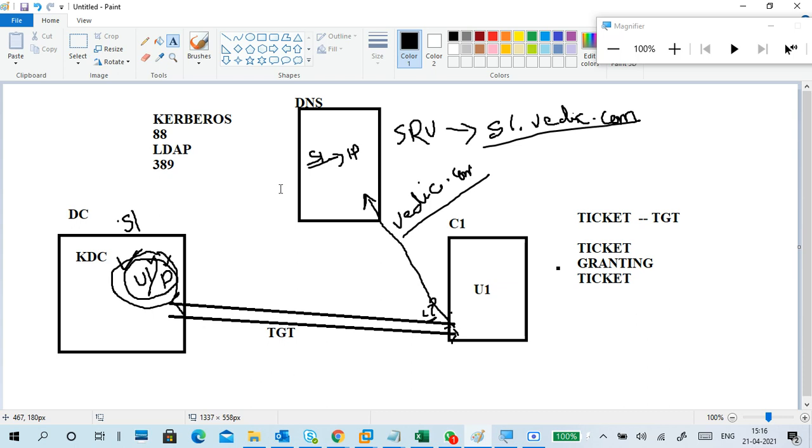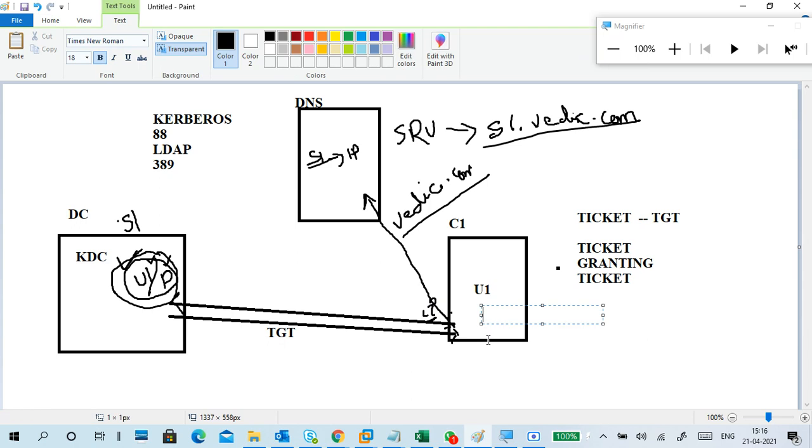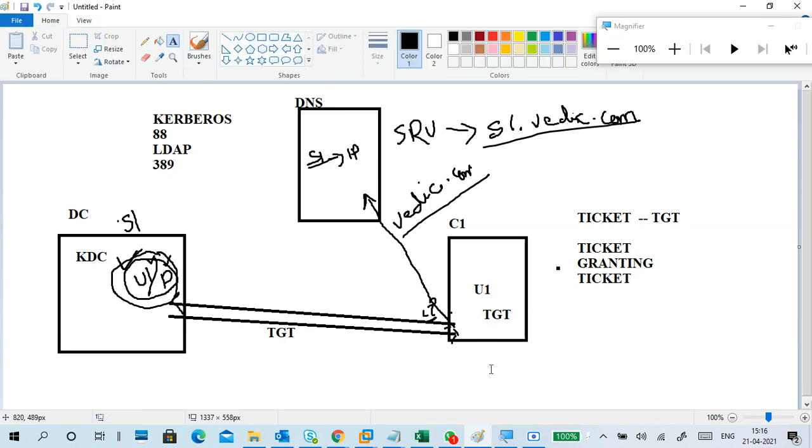The point is, once you got authenticated, you got a TGT. Now you have a TGT in your system. It stores in your PC, temporarily or internally. It stores normally for a few days. There are some conditions, but usually it stores 10 days, not more than 10 days in general.